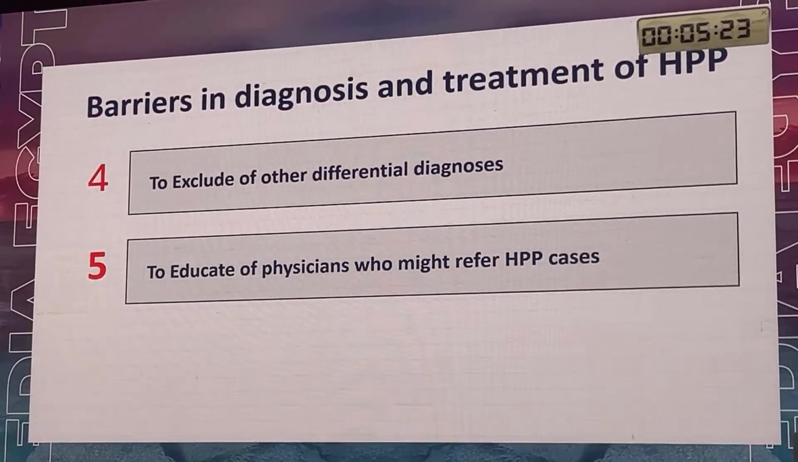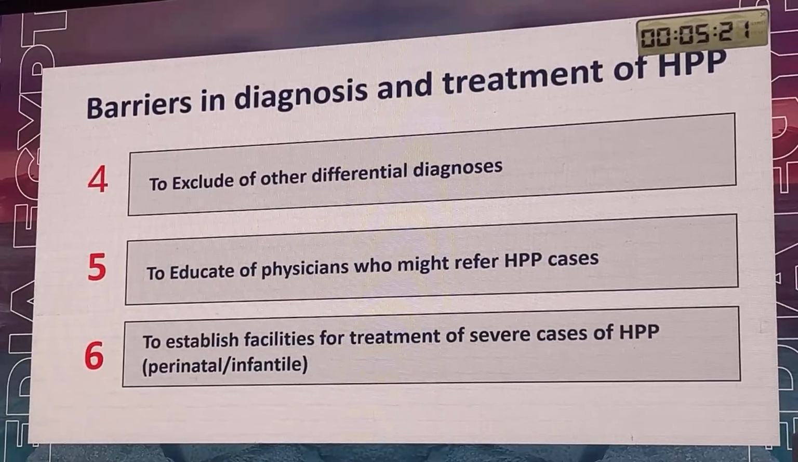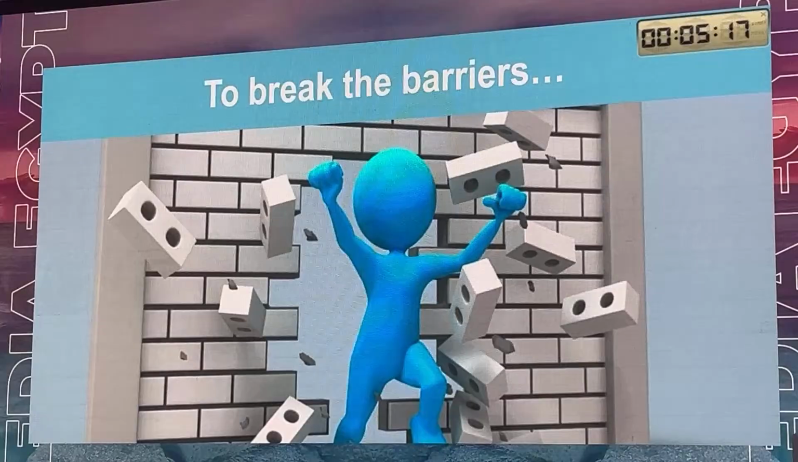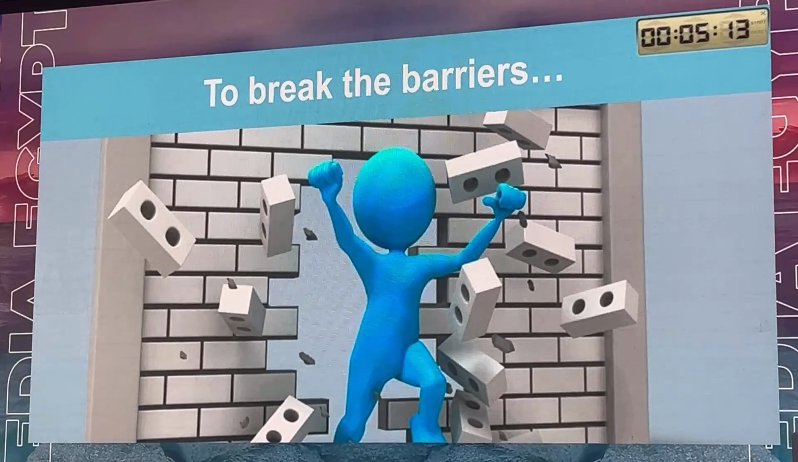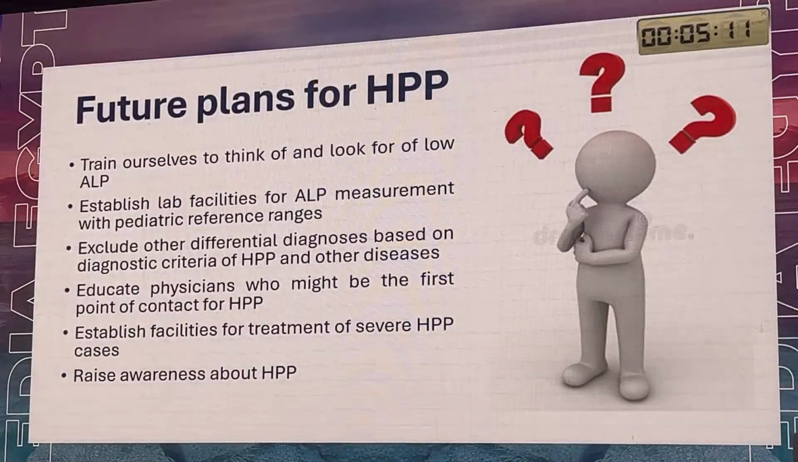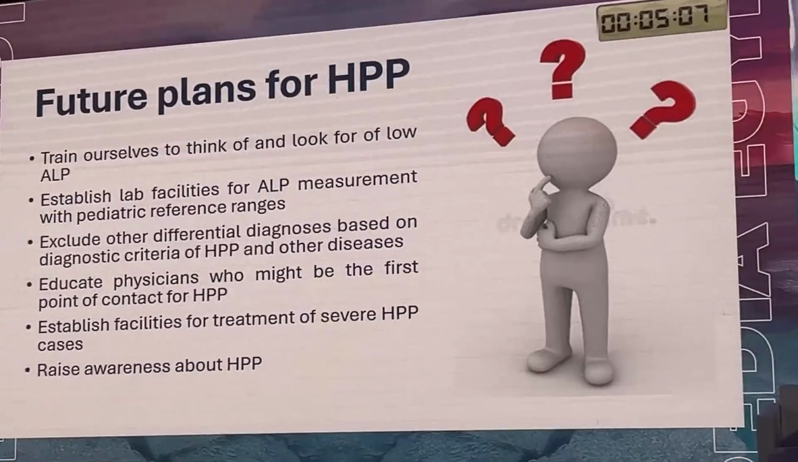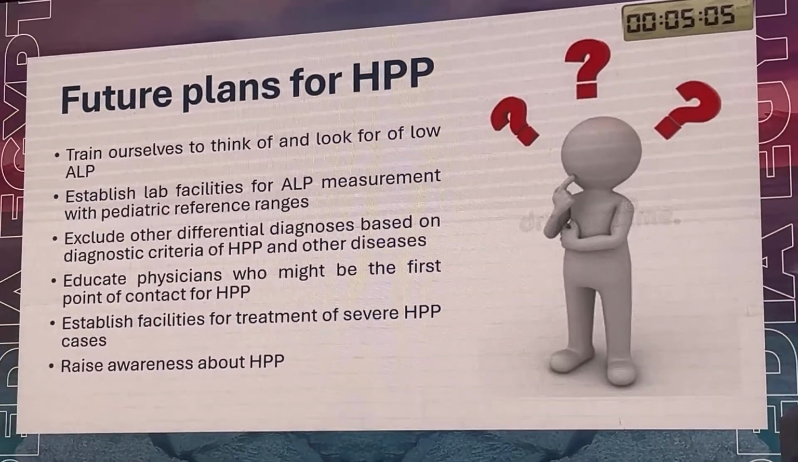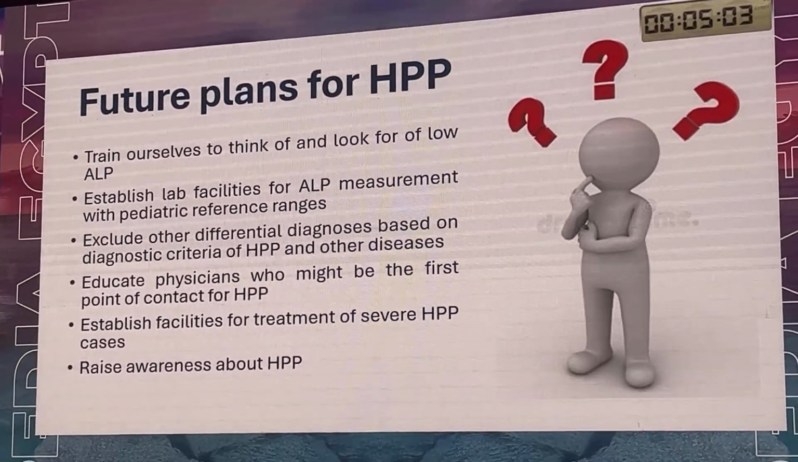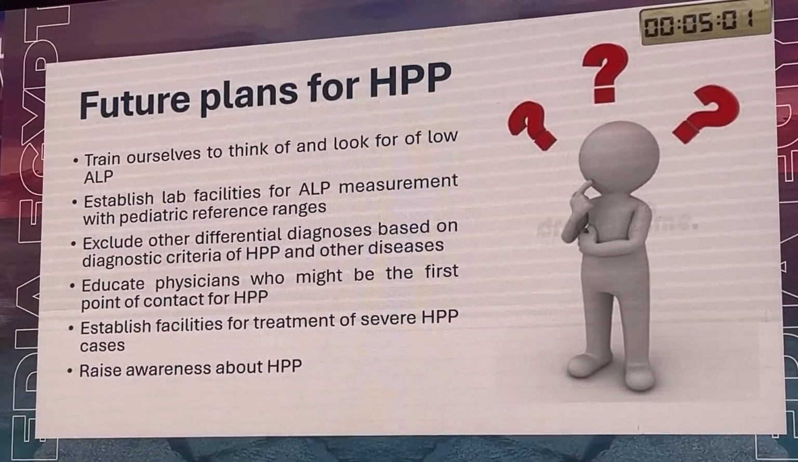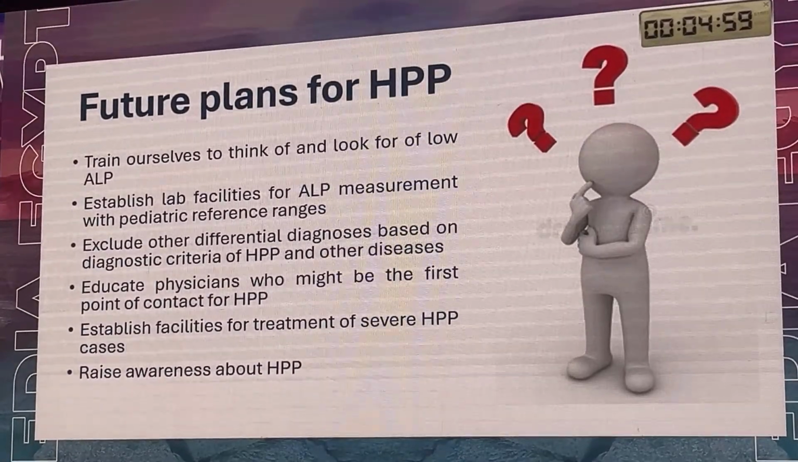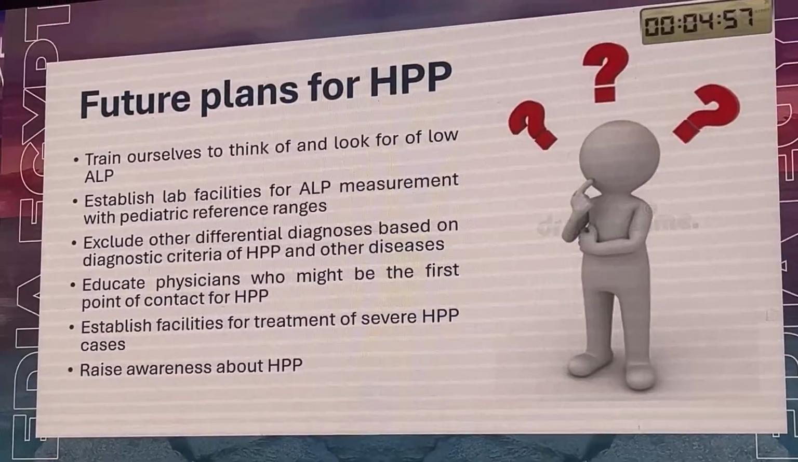Hidden HPP cases. And to establish facilities for treating severe cases of HPP. And so to break the barriers against diagnosis and treatment of HPP. I think that we need to put future plans for HPP. First and most important, we need to train ourselves to think of and look for low alkaline phosphatase, not only high.